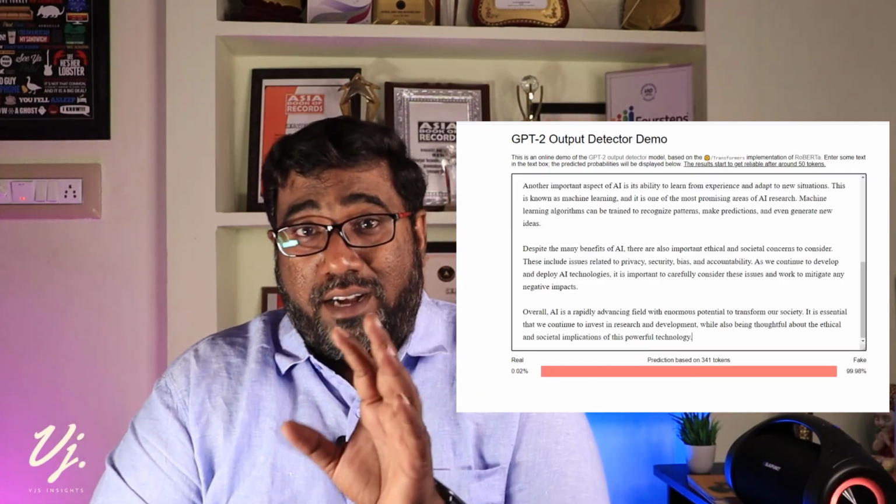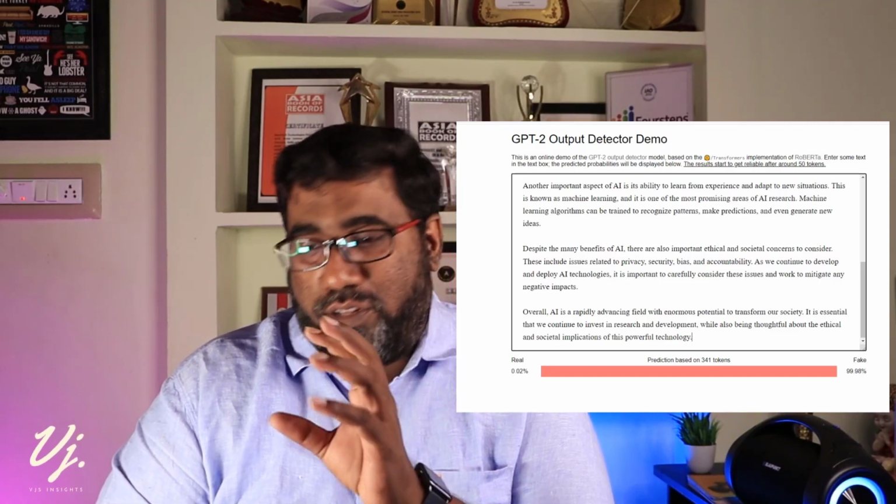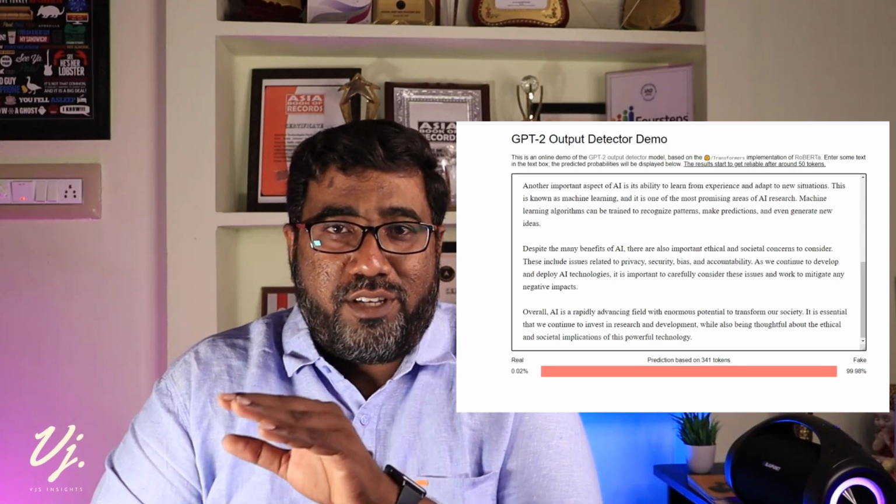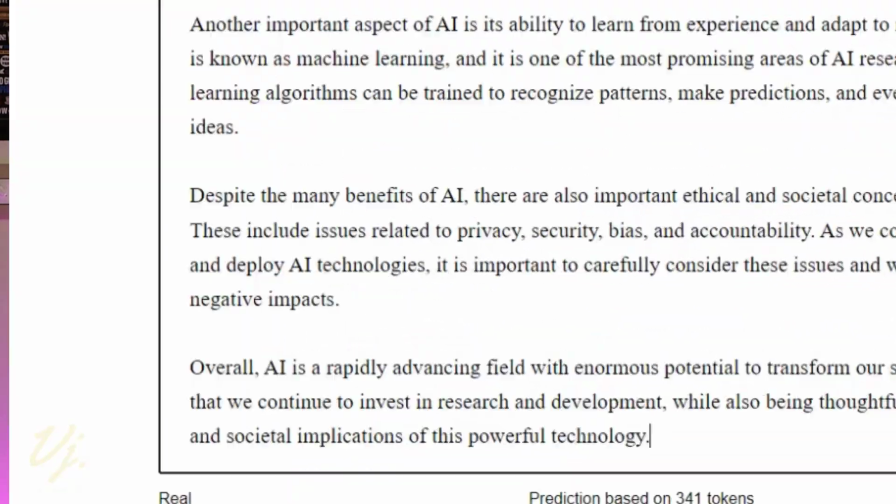Now I'm pasting that particular essay on this detector and check this out. At the bottom of the screen, do you see something as real and fake? Now check this out. It shows 99.98%, literally fake. So this detector can actually find out whether a person has actually used ChatGPT or not.